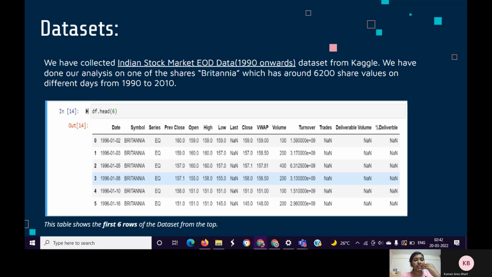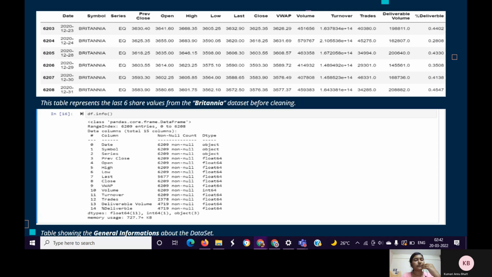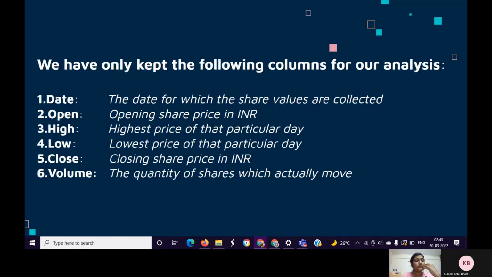This table shows the first 6 rows from the top of the dataset. The above table represents the last 6 share values from the Britannia dataset before cleaning. The below table shows the general information about the dataset. We have only kept the following columns for our analysis.